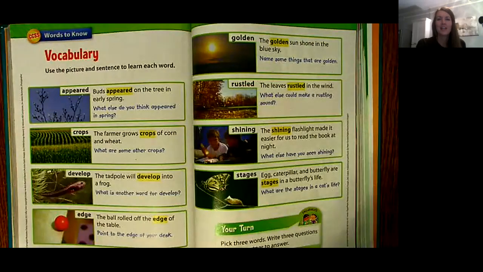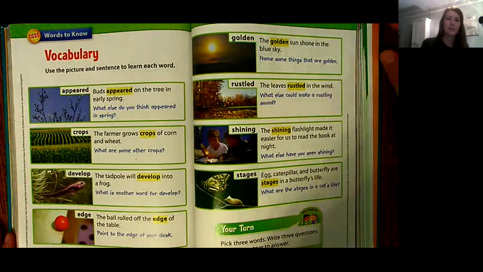Hi, second grade. We're going to go over your Unit 6, Week 1 vocabulary words today, and I'm going to introduce them, go over the words in context, give you a definition, and then I'll ask you a question that you can think of the answer in your own homes or you can share it with someone at your house.